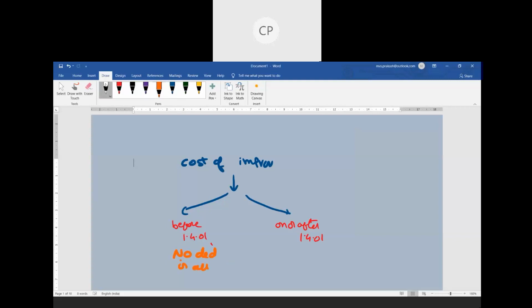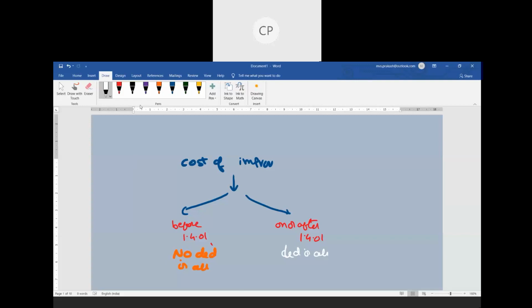Deduction can be allowed only if the improvement expense is incurred on or after 1st April 2001. So that is one important thing we need to remember. Any capital expenditure incurred by the previous owner or the assessee for making any additions or alterations to the capital asset on or after 1st April 2001.